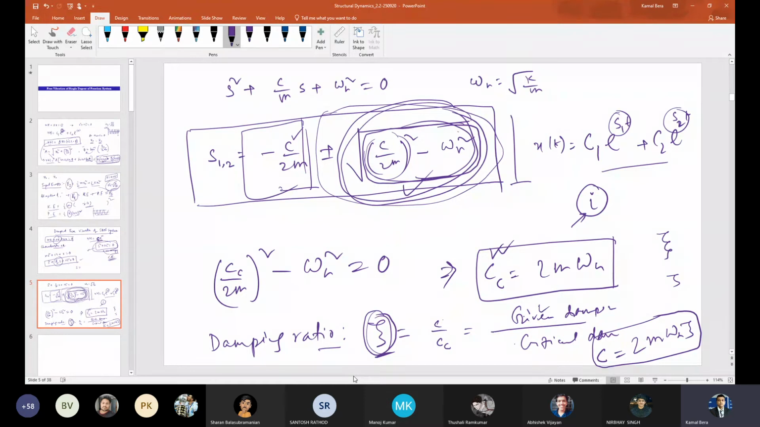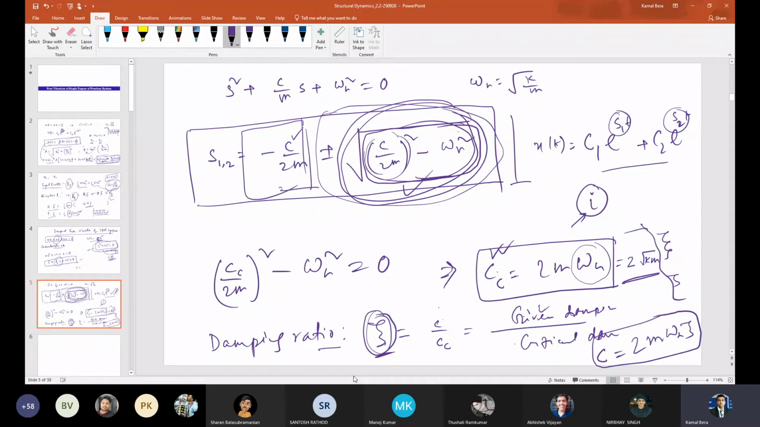There are usually a lot of short questions and multiple choice questions coming from this. Zeta equals C by CC, CC is 2m omega n, so C equals 2m omega n zeta. Some other expression can also be written. If I write omega n equals root over k by m, then I can write it as 2 root over km. Am I right? So there can be a chance for a short question.